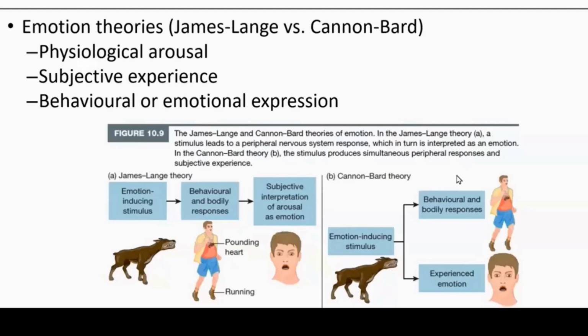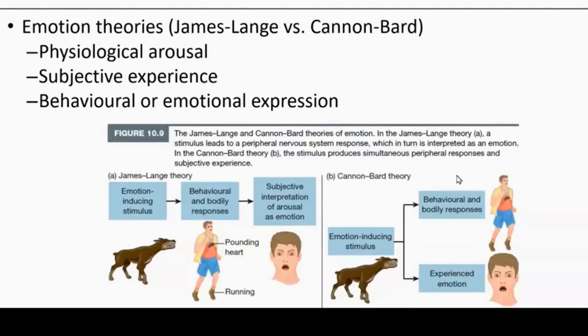In these theories, we talk about physiological arousal. Then we talk about subjective experience, or maybe just the perception of the person. And then the last part will be behavioral emotion expression. So the difference between these theories is just the temporal ordering of events.